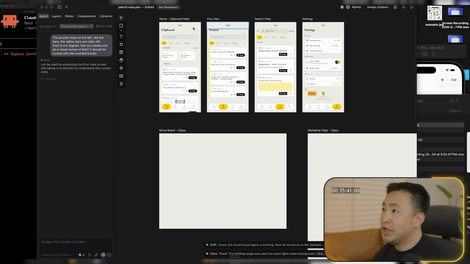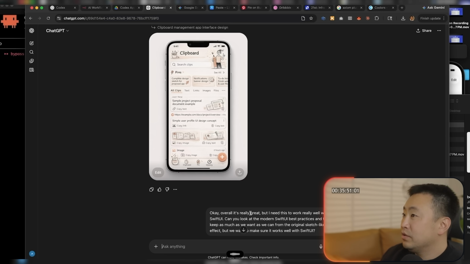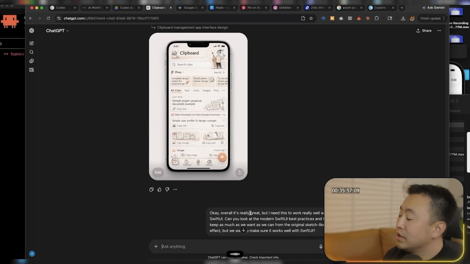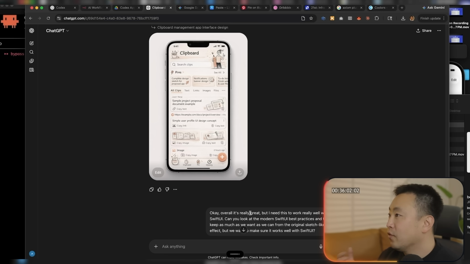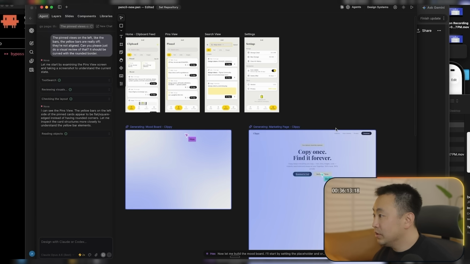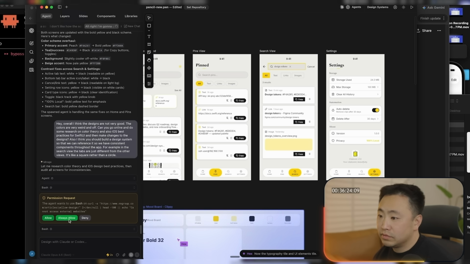Let me just go to ChatGPT real quick and say, can you do a deep research on Clippy and clipboard like marketing materials? I'm trying to get some ideas for marketing this app. Okay, so while that's going, we'll go back. Okay, cool. It's building the page out. Let's take a look at this again.